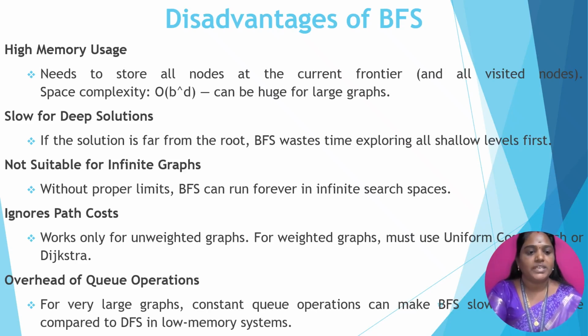Then it ignores the path cost because it works only for unweighted graphs. There is also the overhead of queue operations, because you have to reach each and every node. So it can make BFS slow compared to DFS, and in low memory systems, these are the disadvantages of breadth first search.